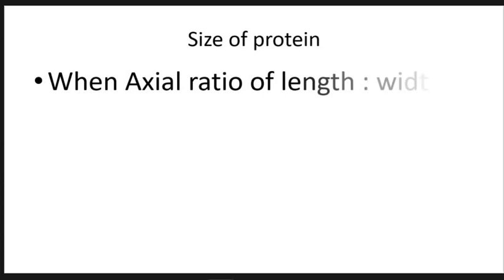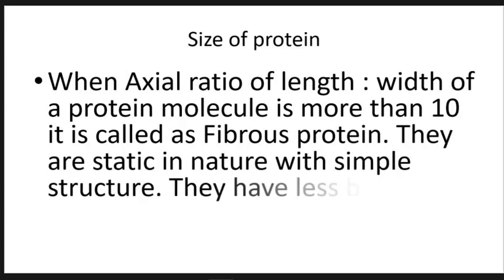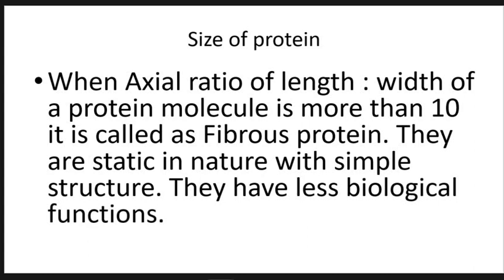Here, size of protein is also important. When the axial ratio of the length to width of the protein molecule is more than 10, the protein is called as fibrous protein, and these proteins are static in nature with simple structure and they have less biological functions.